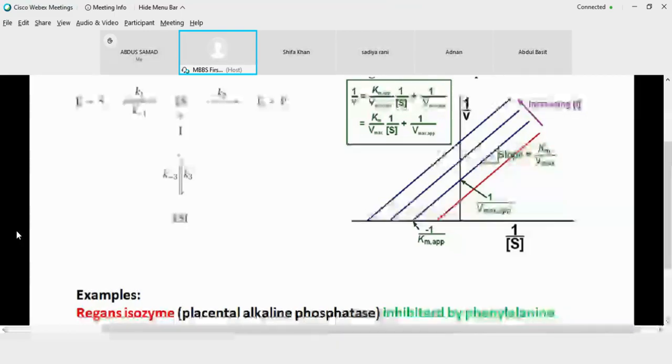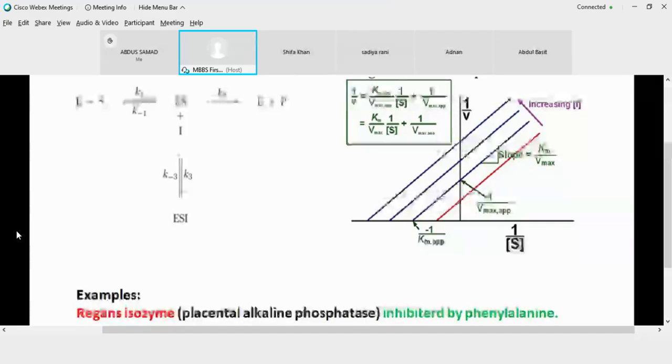So that is why we said that these inhibitors are used for diagnosis. See, we discussed in one of the lectures that alkaline phosphatase has a number of isoforms, and one of the isoforms of alkaline phosphatase is the placental one.